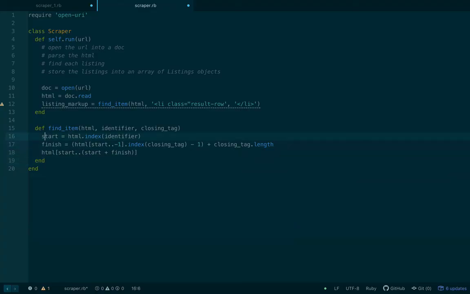Okay, so I've pasted in the code here from the terminal, and I also need to make this a self method because this is a self method, and if it's going to call the other one, it needs to be able to do that. And then I've put in this listing markup thing here. So let's just save this and let's run it and let's see what we get back. So to do that, let's go back over to the terminal and let's start a new fresh session, load this up and run it.